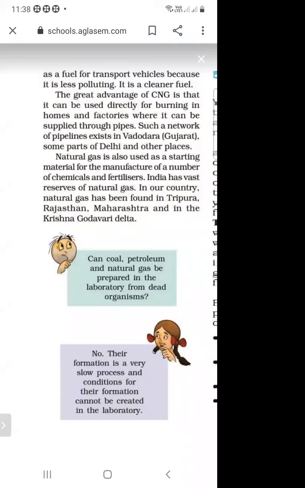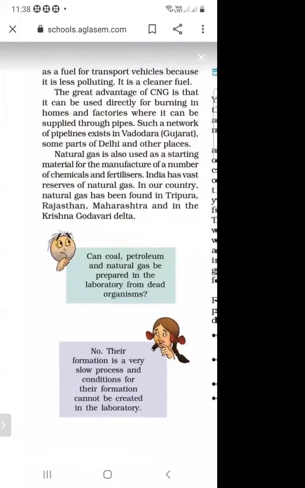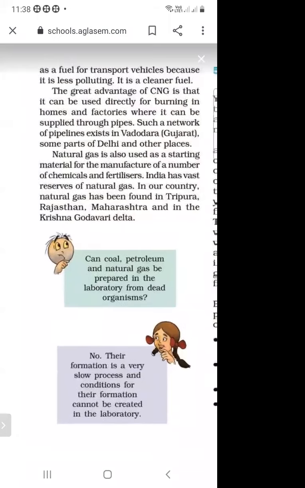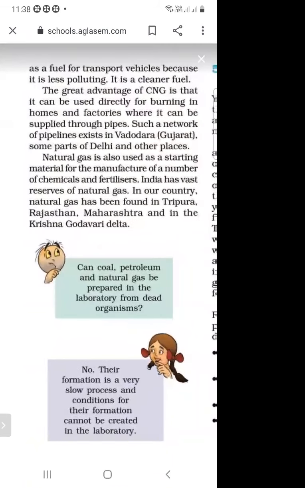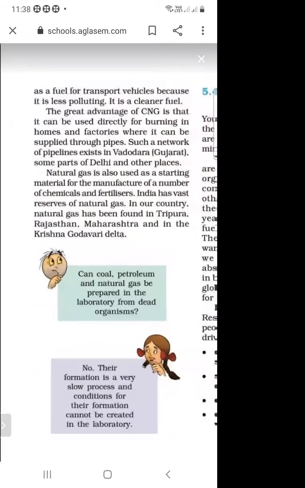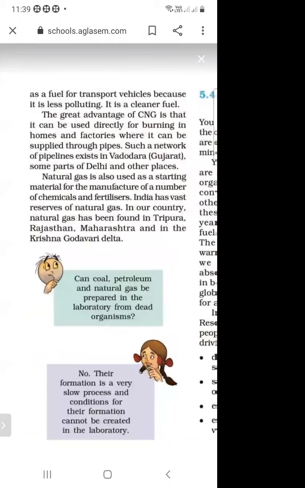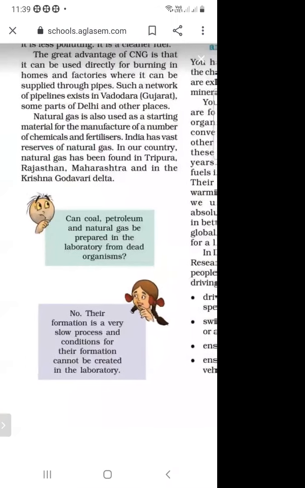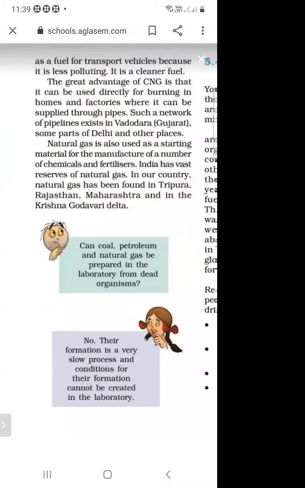And how is it supplied? It is supplied through the pipes. And what is the full form of CNG? Compressed natural gas. And it is very less polluting and a very clean fuel. So where do we use CNG? CNG is used as a fuel for burning in the homes and also in the factories. And how is it supplied? It is supplied through the pipes.